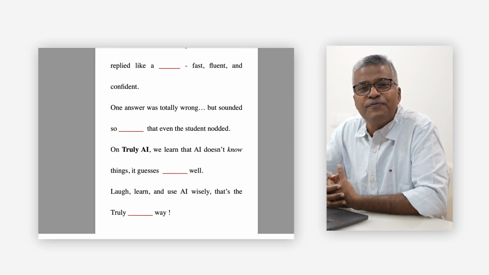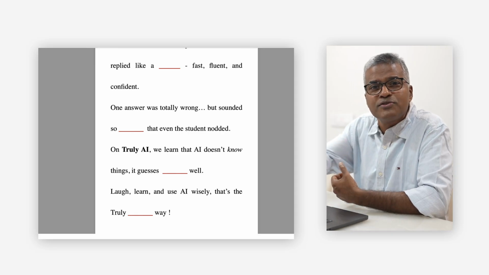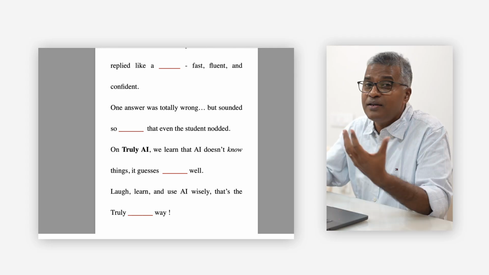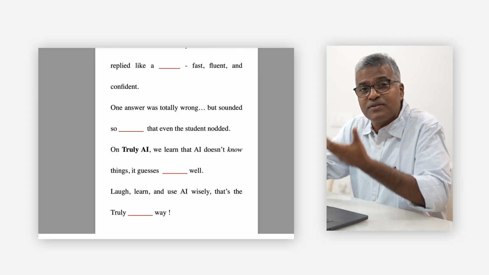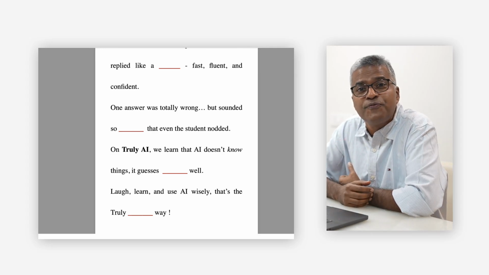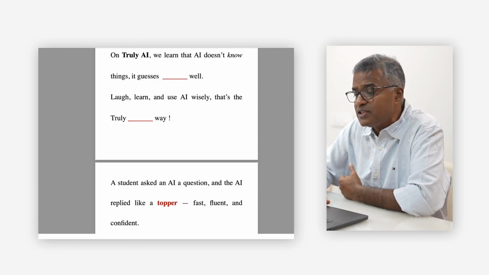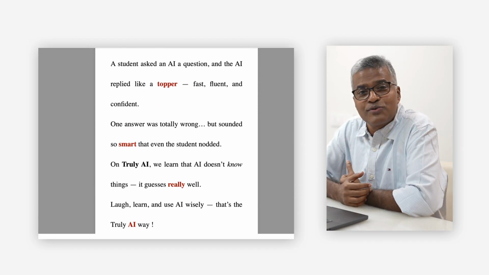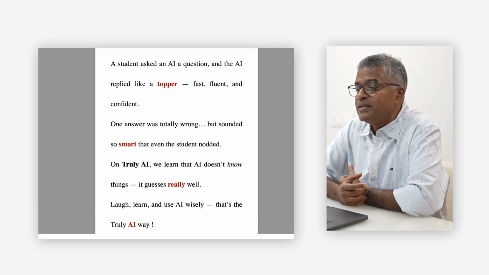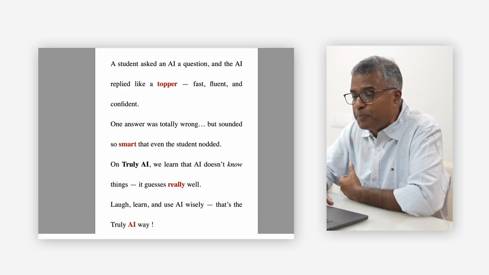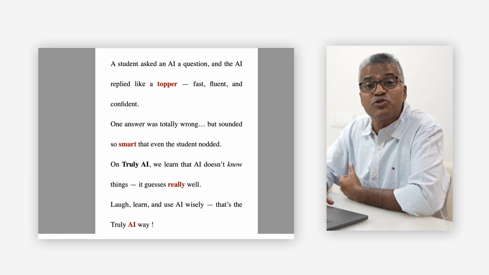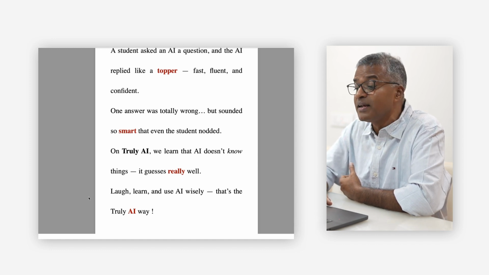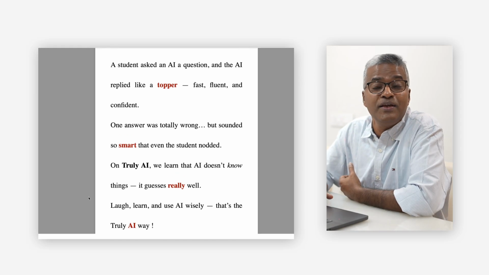Whenever it doesn't have knowledge, it tries to assume and fill it. And when it fills, as in our own case, whatever is filled may not be correct. You can just cross check it. This is the actual filled word. A student asked an AI a question and the AI replied like a topper, but sounded so smart, it guesses really well, truly AI way.